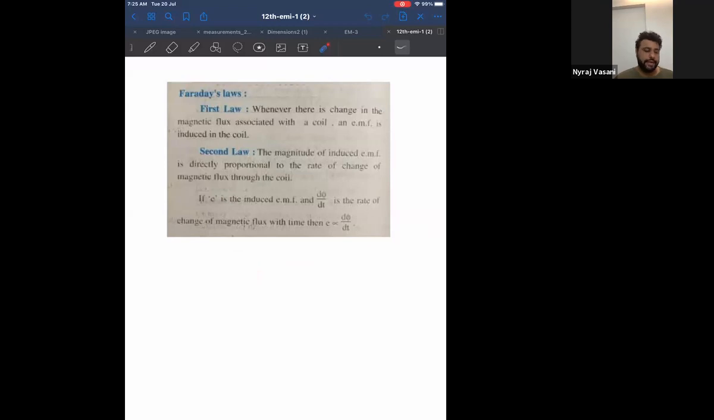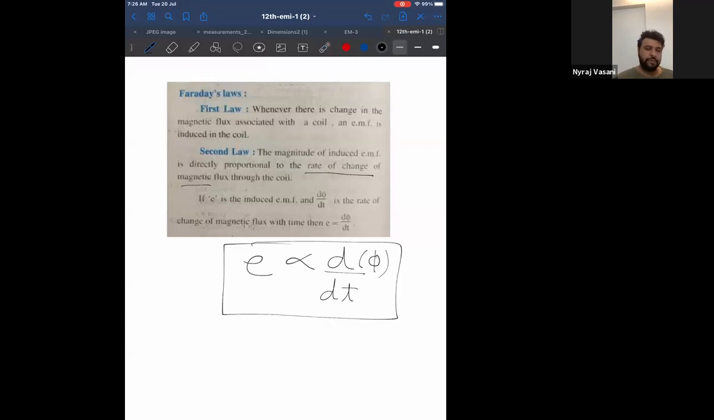Therefore, if you look at the second law, the magnitude of induced EMF, E, is directly proportional to the rate of change of magnetic flux through a coil. Therefore, E is directly proportional to d phi by dt.